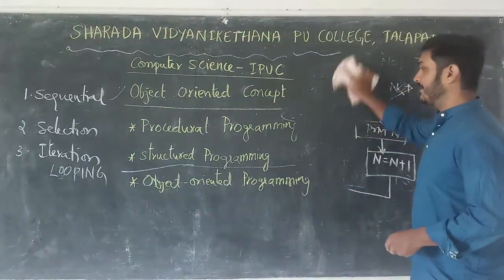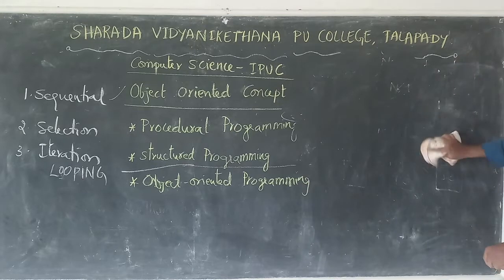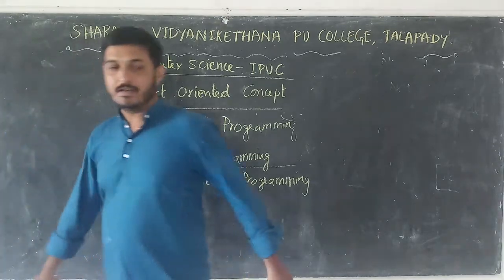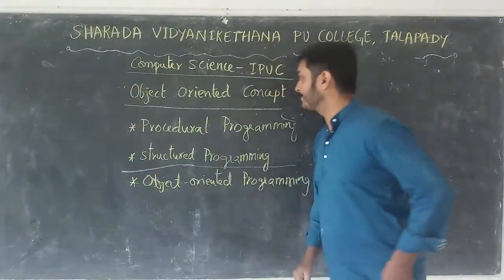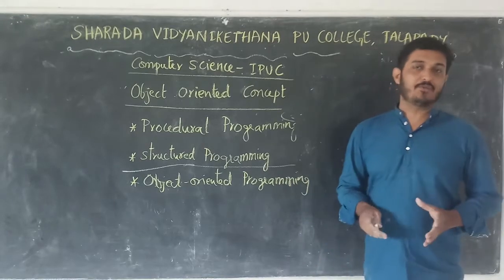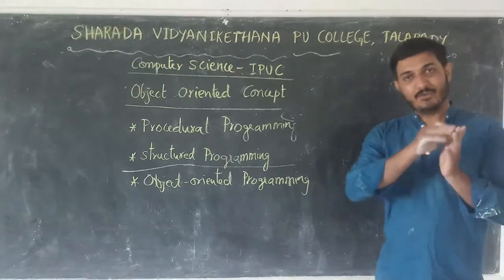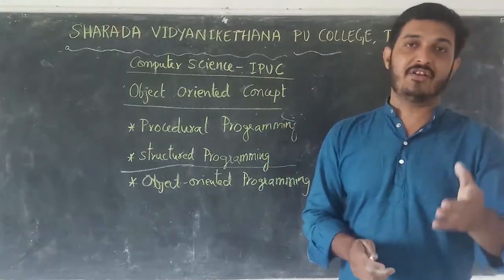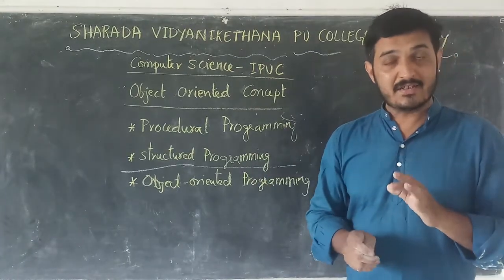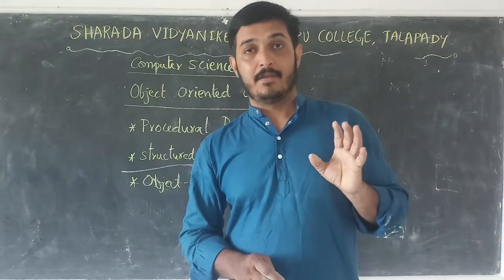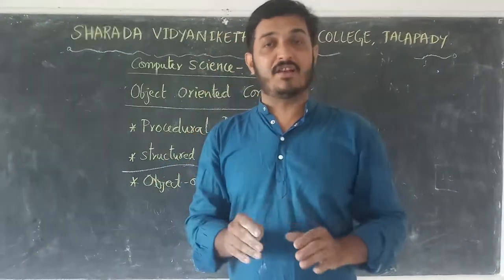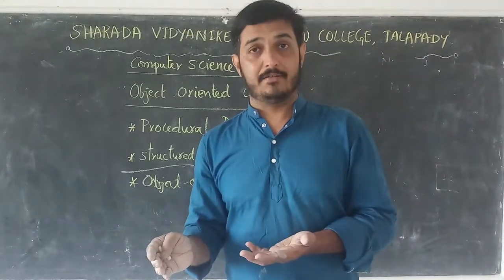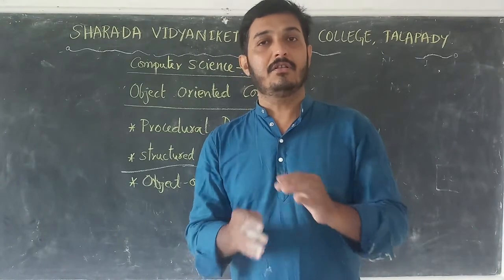Next I am going to explain the things about object-oriented programming. So what do you mean by object-oriented programming? See, so far we know that according to procedural programming, it uses top-down approach. There is no security to the data. Anybody can change. And here functions and data are in public section. That means any function can access any data. That means there is no restrictions. It is under public section. There is no security to the data, and even permissions are also not required. So anybody can access. So here security is not there.